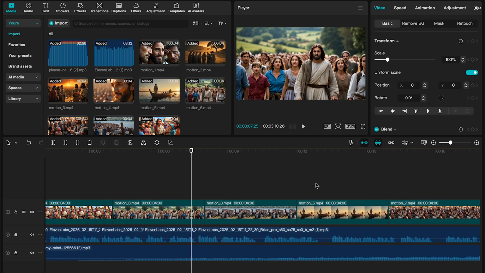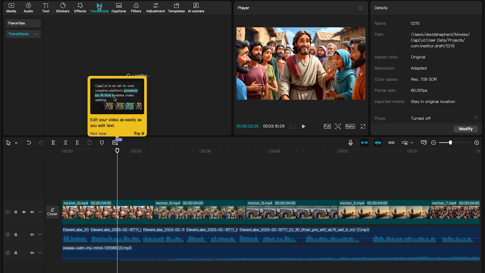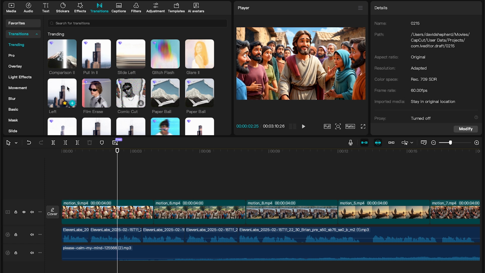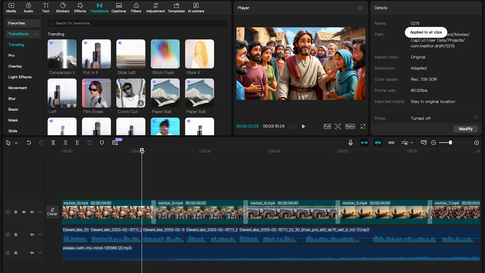Now that they're in the timeline, we'll now add transitions. Head to transitions in the top right, and I like this left one, so I'll add it to the track. Once it's in place, I'll head to the top right and change the duration to 0.3 seconds. After this, I'll then go ahead and hit this apply to all button to add it to every image.